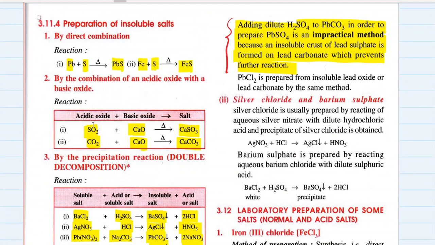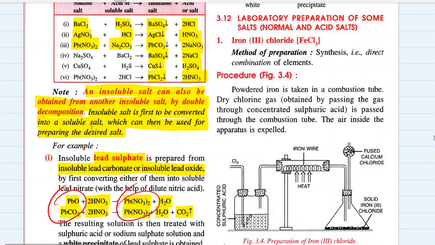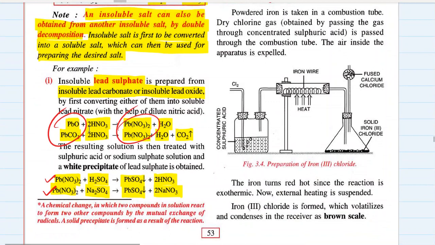Lead chloride is prepared from insoluble lead oxide or lead carbonate by the same method. If you want lead chloride, first convert lead oxide or lead carbonate into lead nitrate, and then react lead nitrate with hydrochloric acid to get lead chloride.